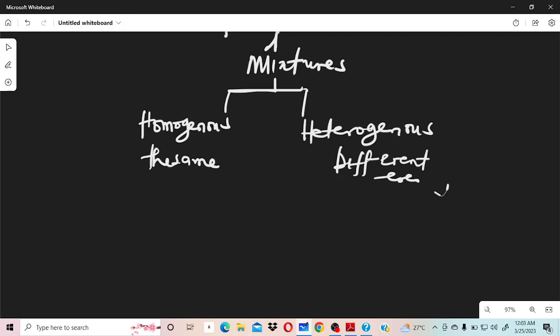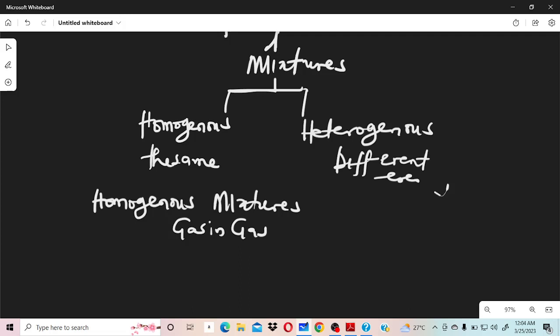So your homogeneous mixtures. Okay? Our homogeneous mixtures, meaning they are what? They are the same, they are existing in one phase. So I can have gas in gas. That's homogeneous. What is an example? We can have, e.g., air is a mixture of gases where you have oxygen, you have nitrogen, you have rare gases, you have all that. So gas in gas, an example, air is a homogeneous mixture.